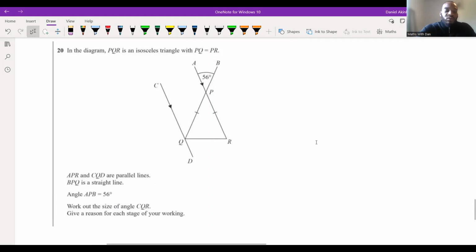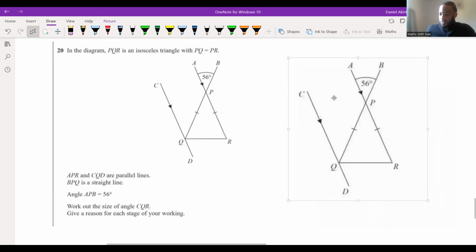So for me, what I always like to do with these types of questions is identify what actual angle it is that they are referring to. So the angle CQR, right? The angle CQR would be this one, wouldn't it? CQR, this entire angle here, right? So for me, that tells me, okay, well, I've got 2 parts to the question. I need to figure out what this angle is here somehow. I need to figure out what this angle is here somehow. Add them together, and that will be the angle CQR, wouldn't it?